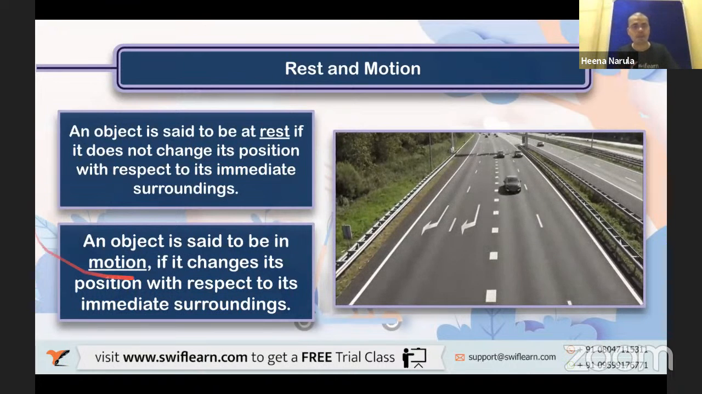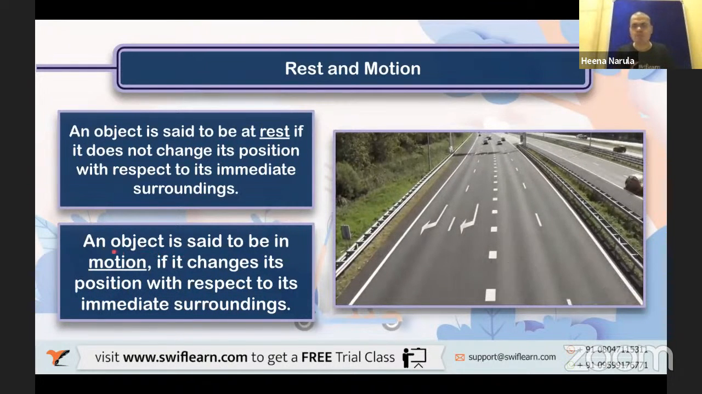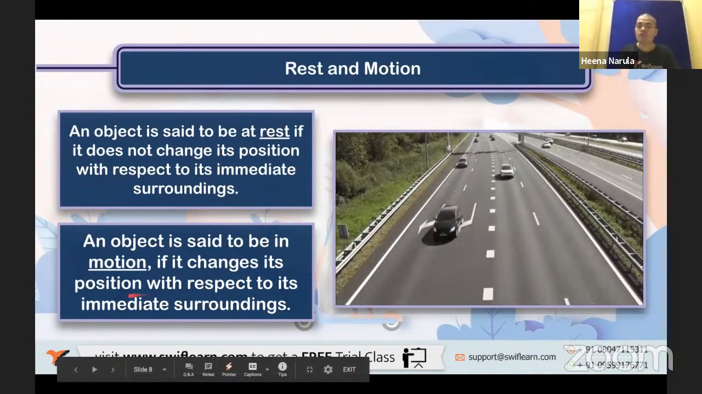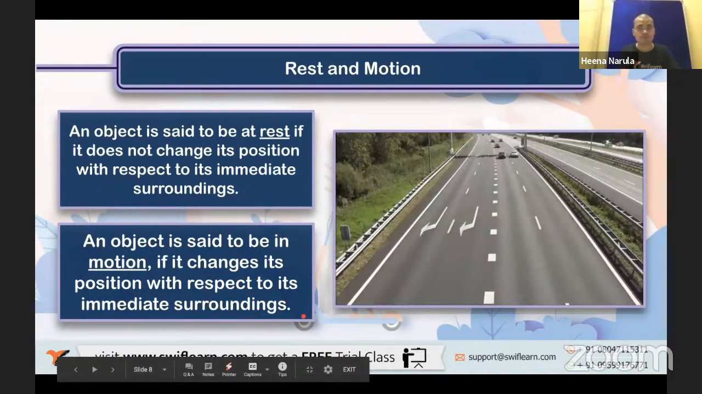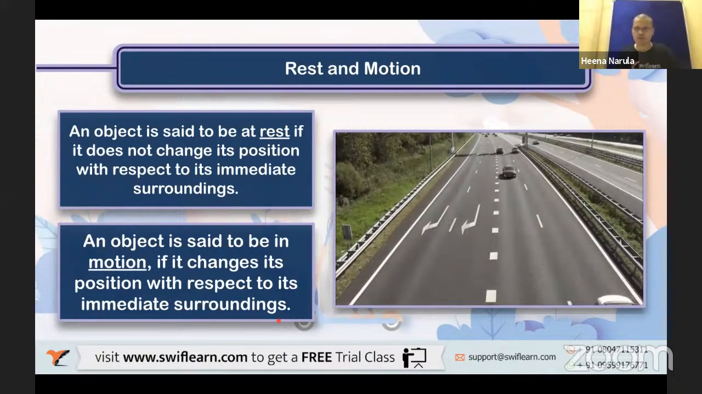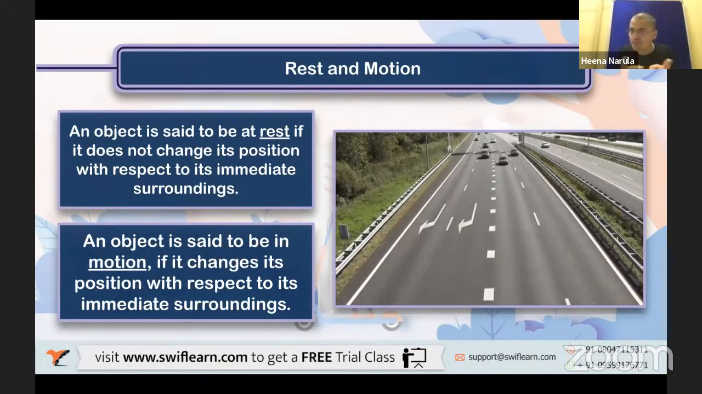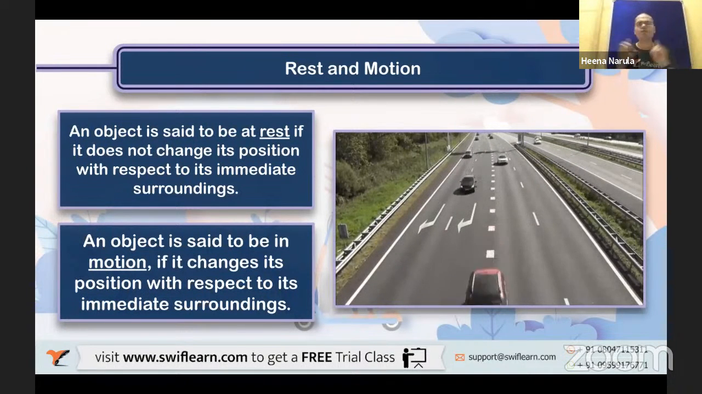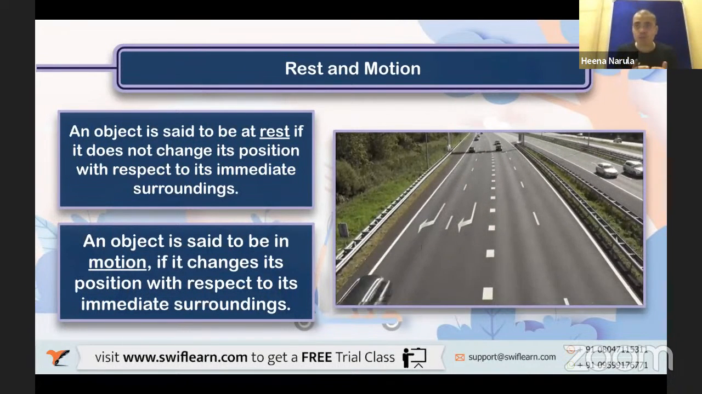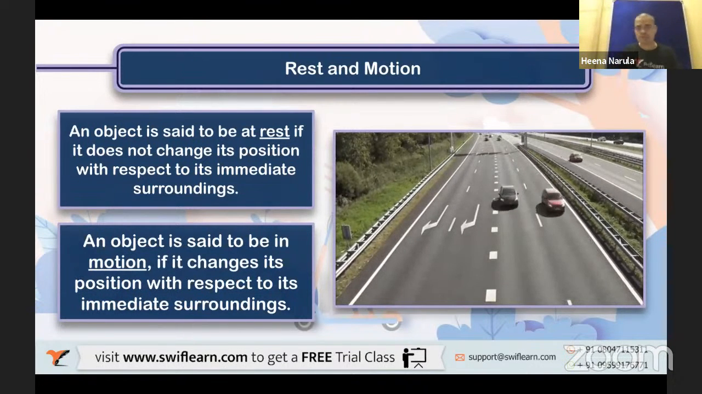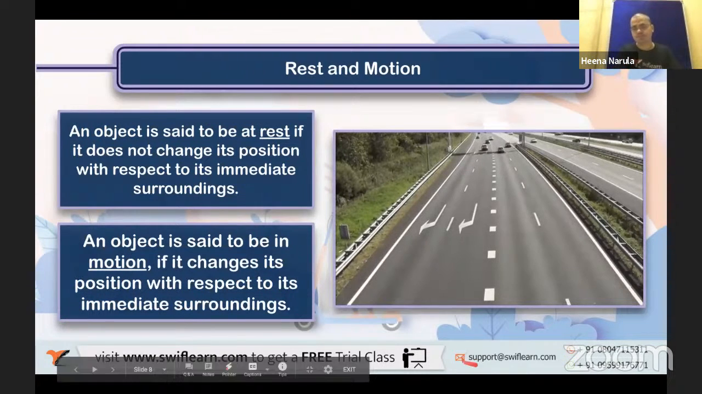Very good, right? Then the next line you can see, an object is said to be in motion if it changes its position with respect to its immediate surroundings. So exactly opposite of rest. Very good, correct. So if the object is changing its position with respect to immediate surrounding, then the object is said to be in motion. Very good. Is this clear? Now you can see this slide, the picture.